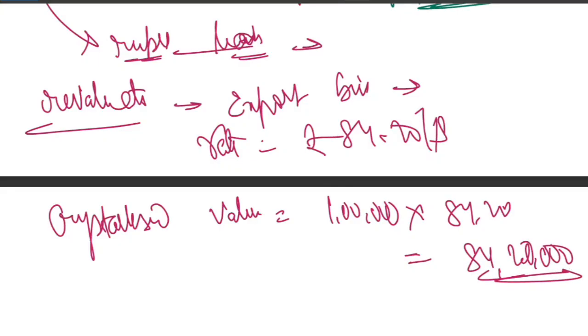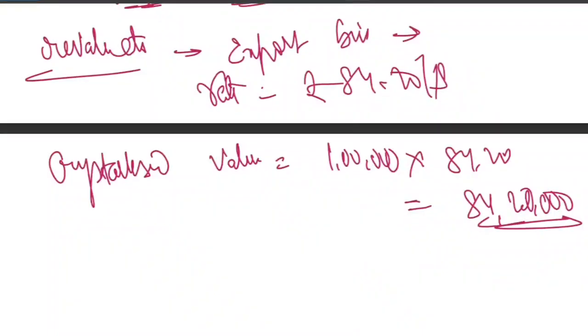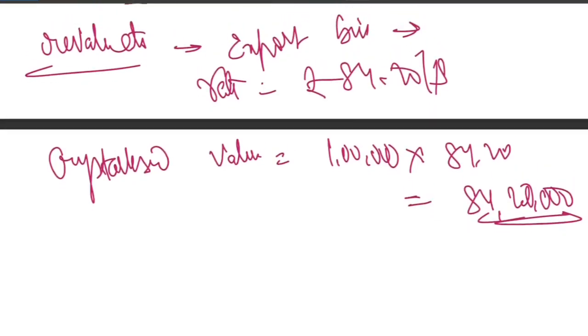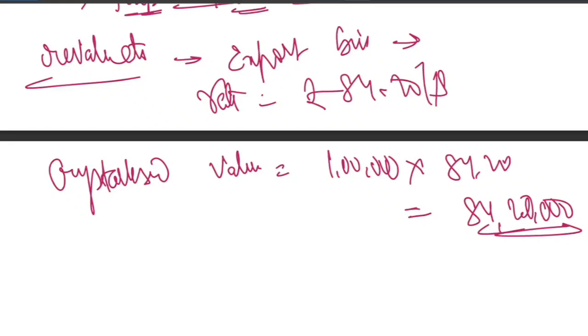Obviously, the liability lies with the exporter only, unless and until the buyer pays. This is with recourse to the exporter, not without recourse, right? Unless and until without recourse is mentioned, you have to treat it as with recourse to the exporter. That means the exporter becomes liable if the buyer fails to pay.